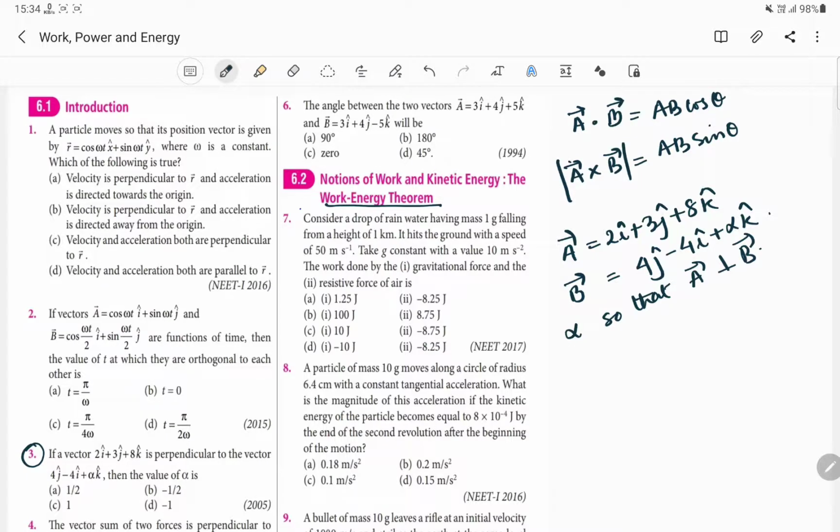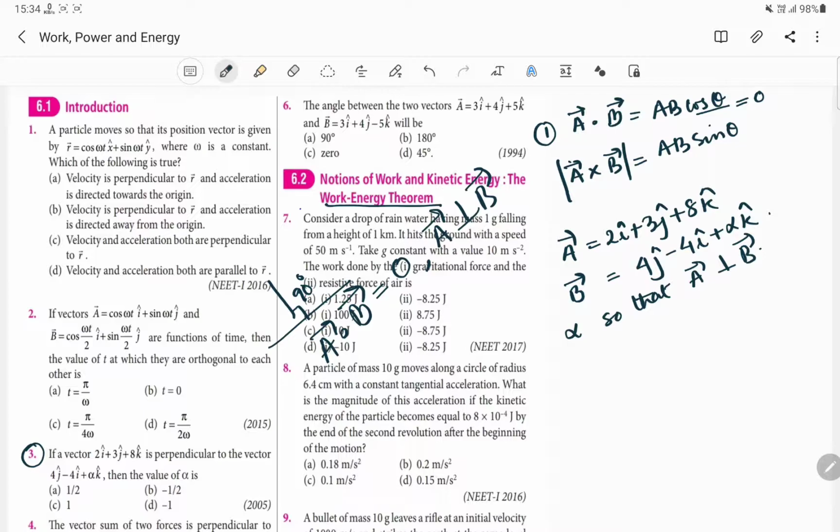And if we apply the simple concept of parallel and perpendicular, what will be the angle here? Angle will be 90 degrees. So if we put the value of cos theta to be 90, then what will be the value here? The value will be equal to 0. So we can say that if the dot product of two vectors a dot b comes out to be 0, then we can say that a vector is perpendicular to b vector.